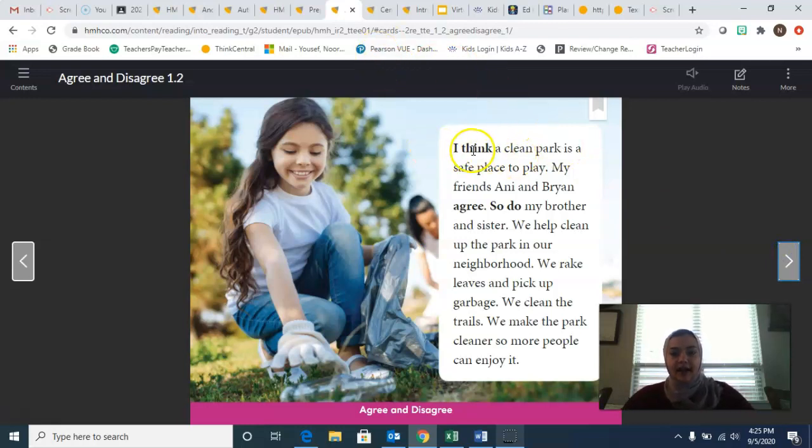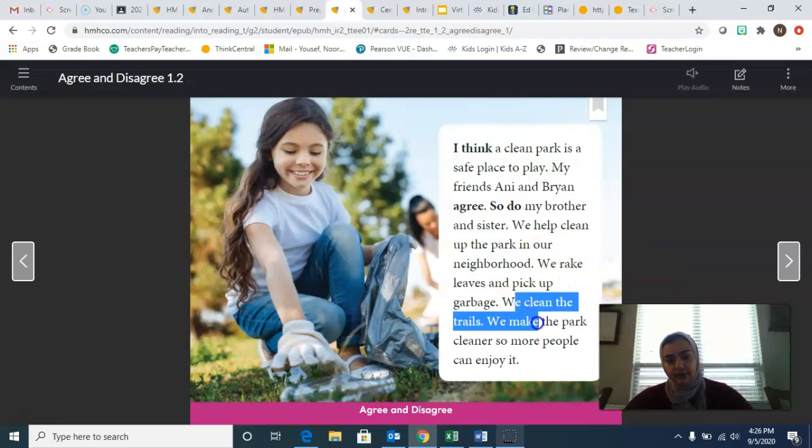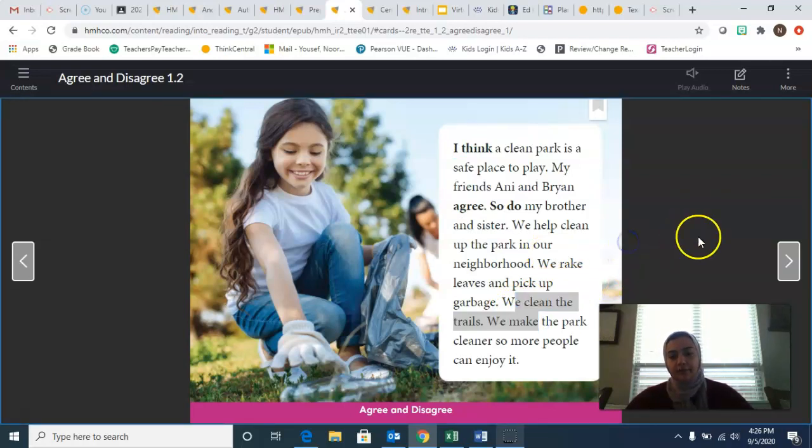I think a clean park is a safe place to play. My friends Annie and Brian agree. So do my brother and sister. We help clean up the park in our neighborhood. We rake leaves and pick up garbage. We clean the trails. We make the park cleaner so people can enjoy it.